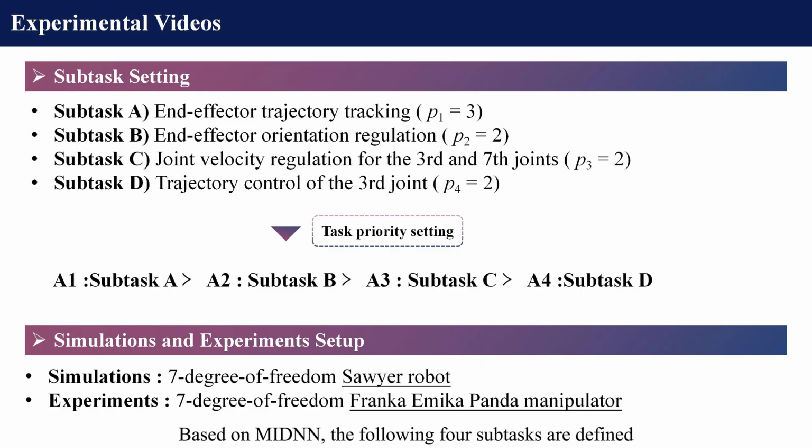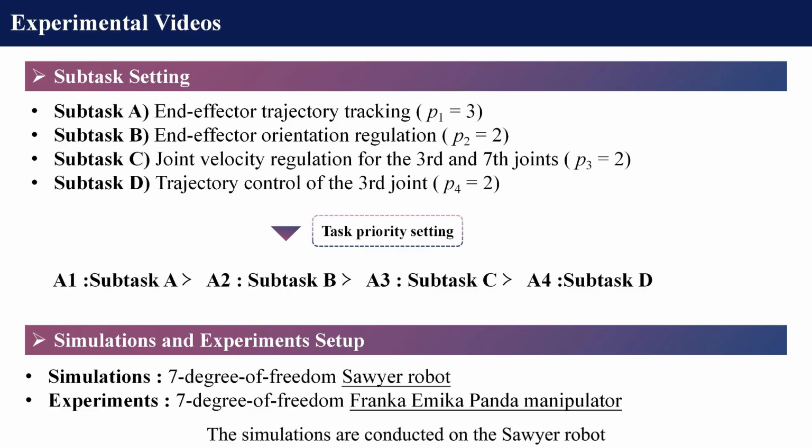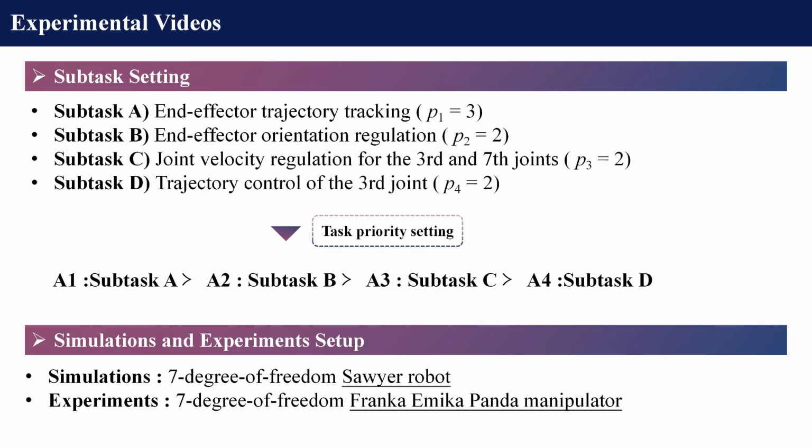Based on MIDNN, the following four subtasks are defined and applied to the subsequent simulations and physical experiments. It is important to note that the priority of these subtasks is adjusted in accordance with the simulation requirements. The simulations are conducted on the Sawyer robot and physical experiments are performed on the Franka Emika Panda FEP robot platform.